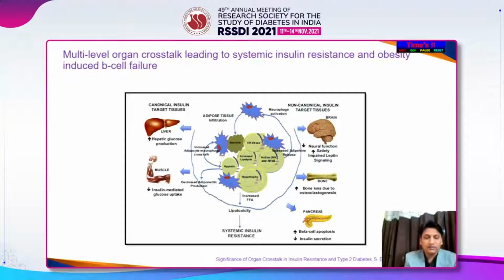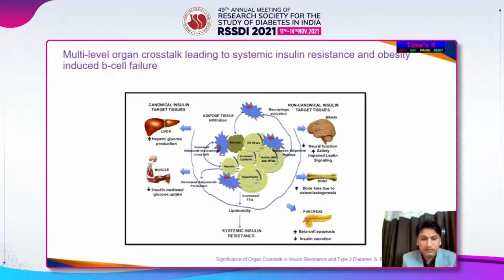So as I mentioned earlier, these different organs are working in tandem in a very complex way and bringing about the insulin resistance. At the level of the liver, there is increased hepatic glucose production, decreased insulin mediated glucose uptake at the skeletal muscles. Centrally, the brain, there is decreased neural function, increased satiety, impaired leptin signaling. And at the level of the bone, increased bone loss due to osteoclastogenesis, and there is ongoing inflammation.